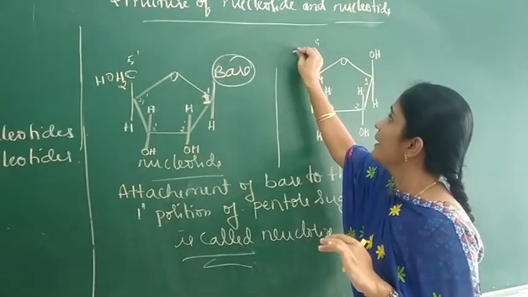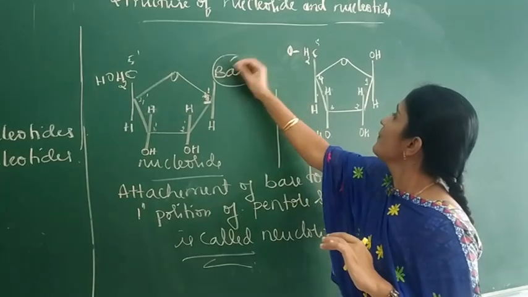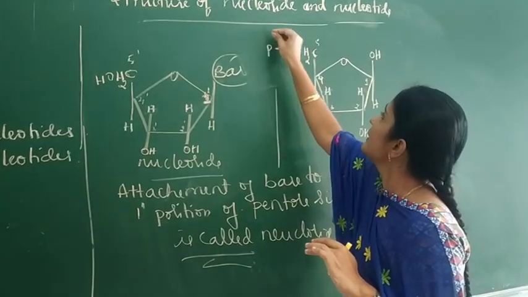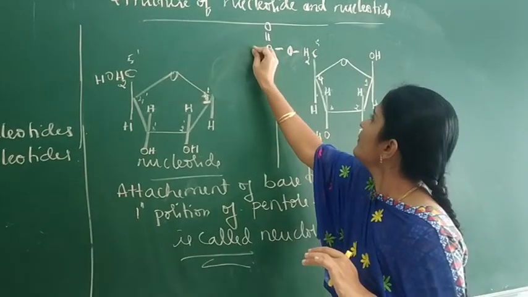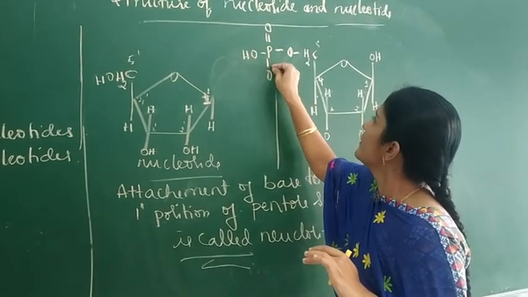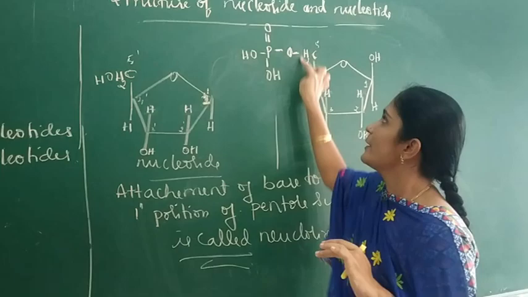So we get O, P double bond O, OH. So this is the phosphoric acid moiety.